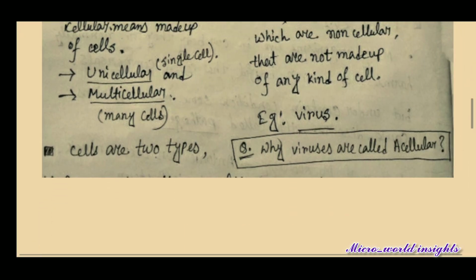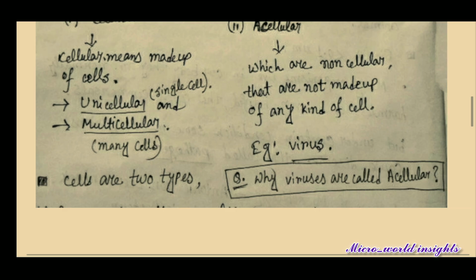Do you know why viruses are called acellular? Because viruses do not have a distinct cell wall and cell membrane. They are also called nucleoprotein particles. They have only a protein coat, the capsid, and in the center they have nuclear material, that is RNA.